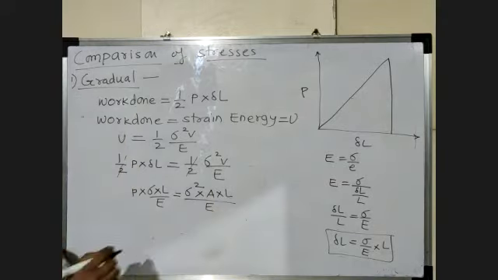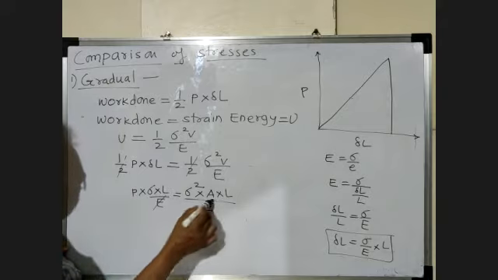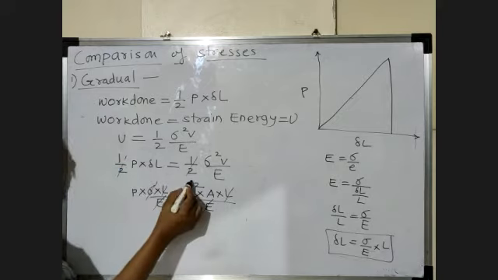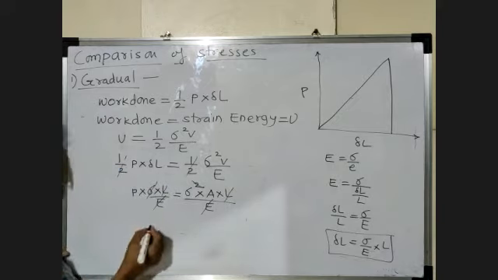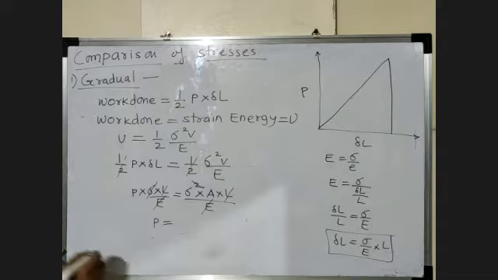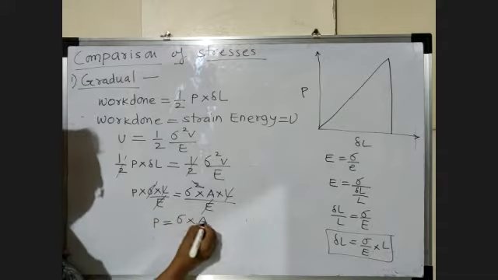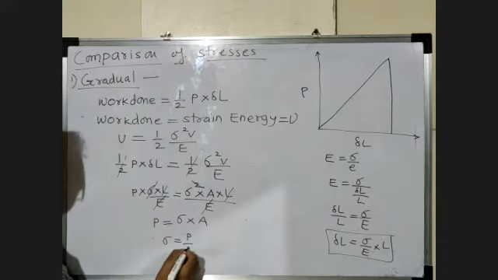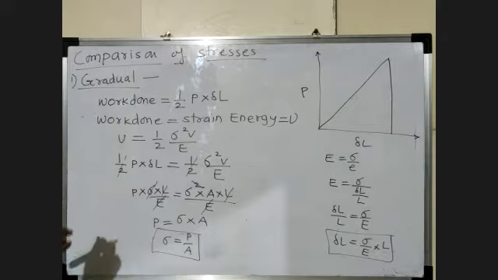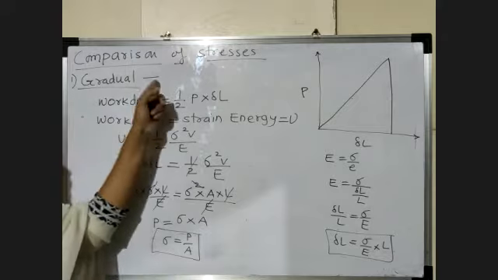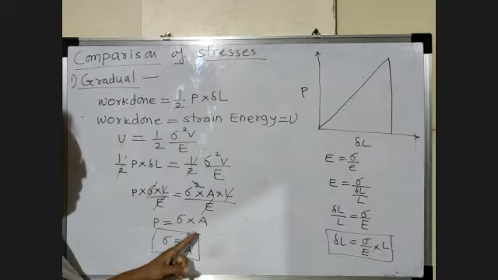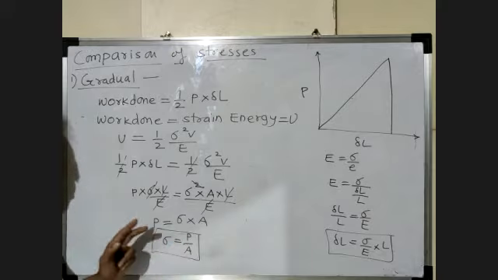Now we cancel the similar terms. So this E gets cancelled, this length gets cancelled, and one of the sigma gets cancelled. What are the remaining terms? P is equal to sigma into A. Now we are interested in finding the stress, so sigma is equal to P by A. So this is the formula to find stress due to gradual type of loading. When the load is gradual, the stress is calculated using the formula sigma equal to P by A.